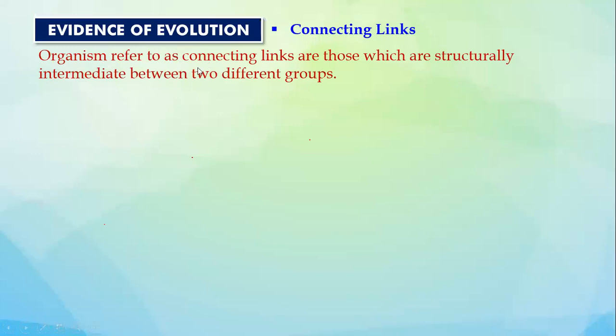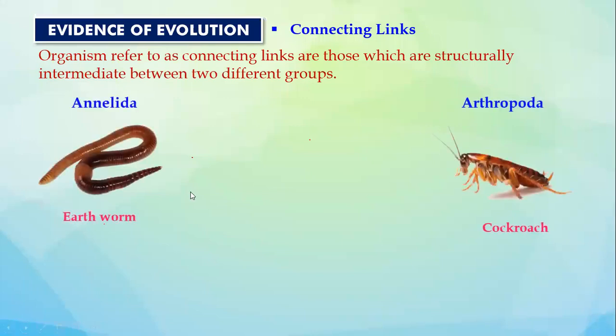Organisms referred to as connecting links are those which are structurally intermediate between two different groups. Now, इसका मतलब क्या है? For example, we know that fishes के बाद जो animals evolve होके form हुए, they were amphibians. Yes or no? Now, can I say fishes directly amphibians नहीं बने होंगे, उनके बीच में there could be some animals which were present, and these animals exhibit features of both fishes also and amphibians also. Such organisms, we title them as connecting links.